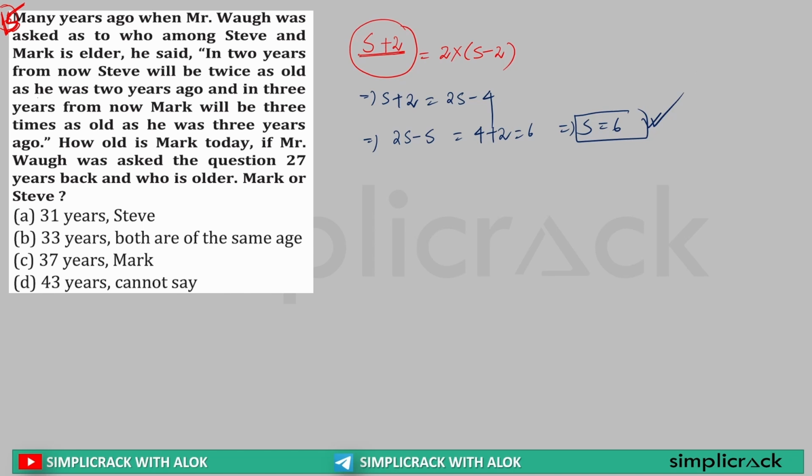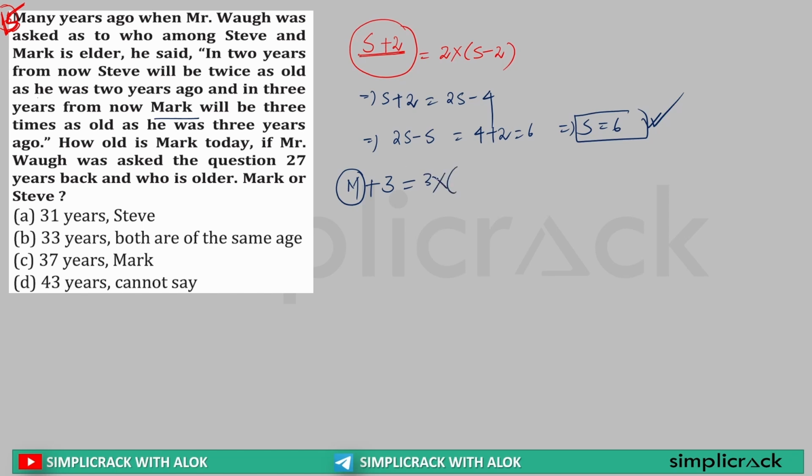Clear? Now, in 3 years from now, Mark will be... So when Mr. Wolf was saying this, let's say Mark's age was M. So in 3 years from then, it will be M plus 3, which will be 3 times as old as he was 3 years ago.